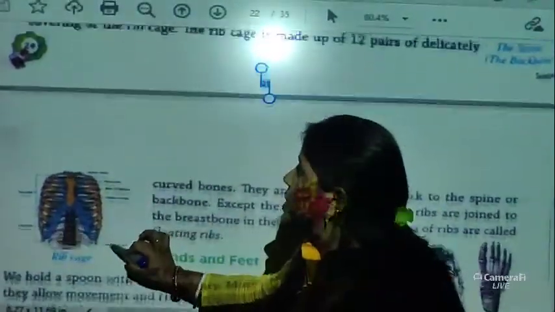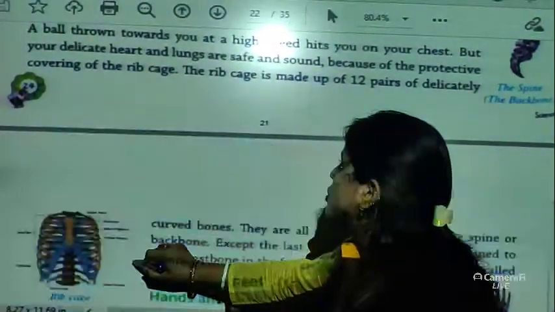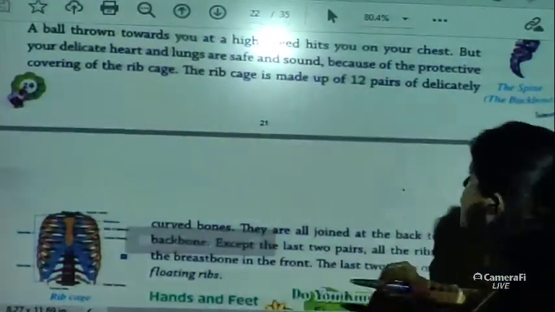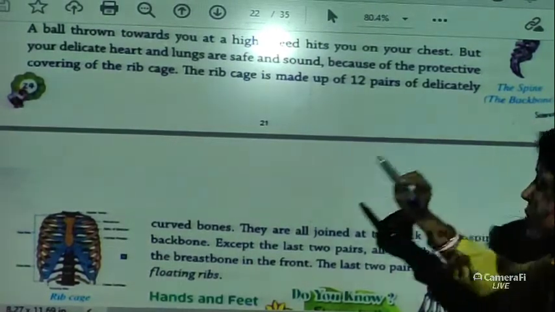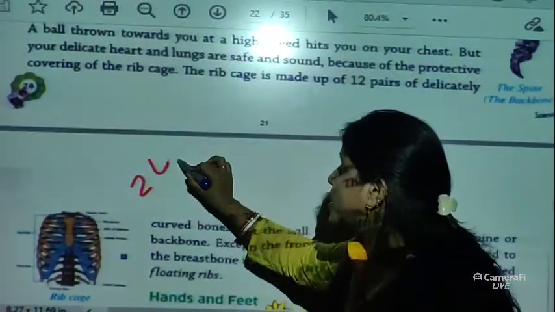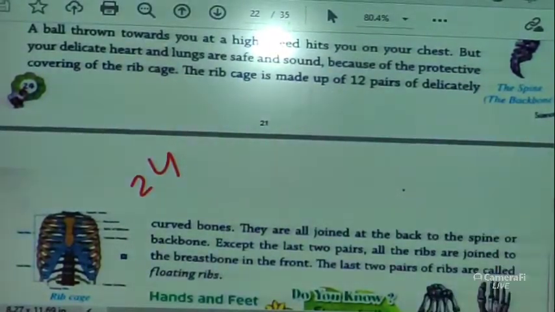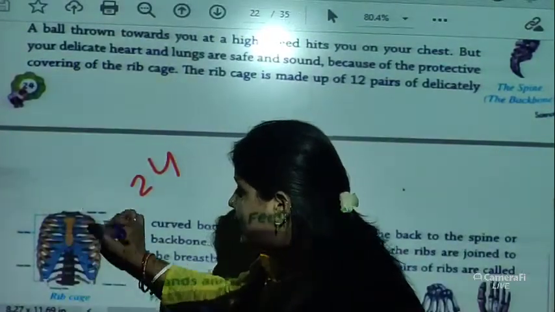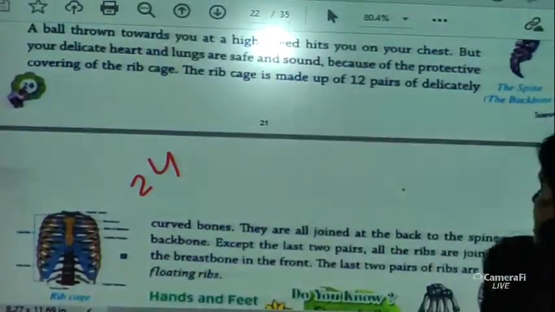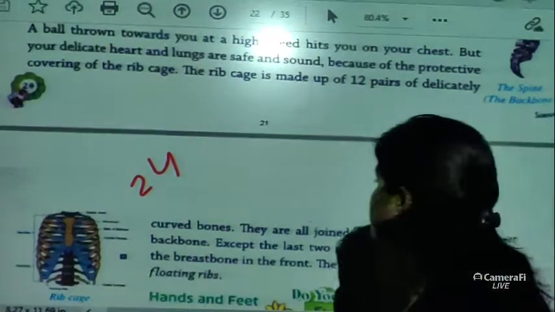The rib cage protects our lungs and heart, okay. The rib cage is made up of 12 pairs of delicate curved bones, meaning 24 bones, right? Here this side 12 and this side 12. They are all joined at the back to the spine or backbone.